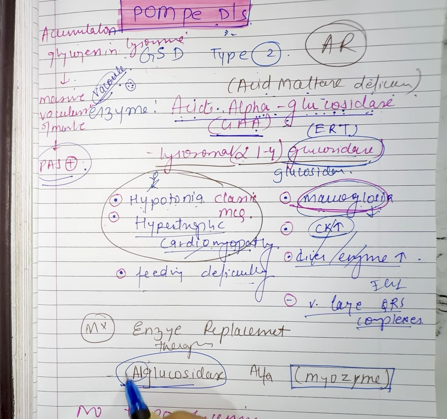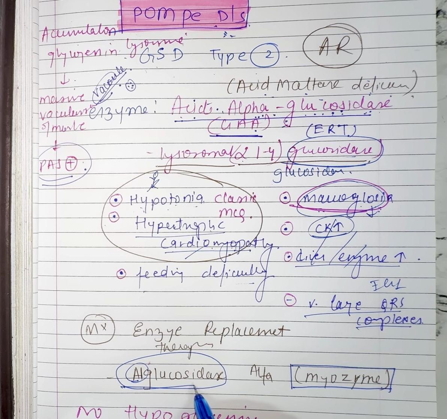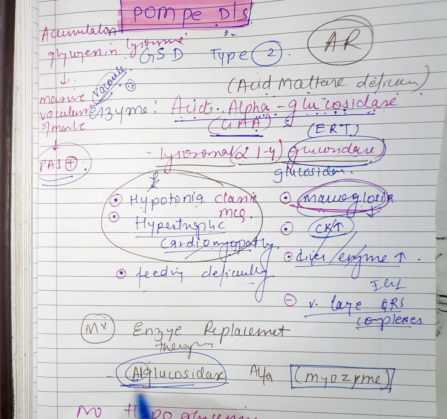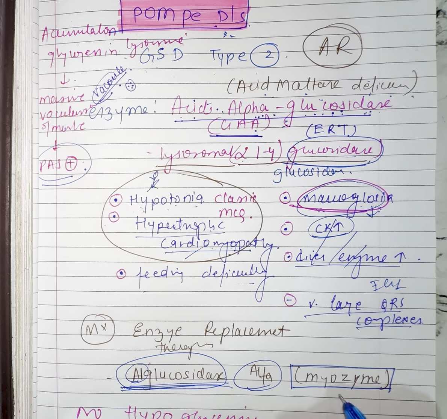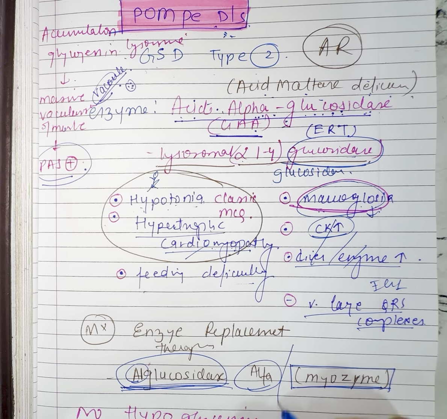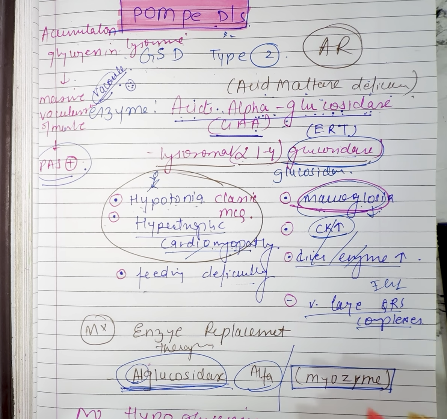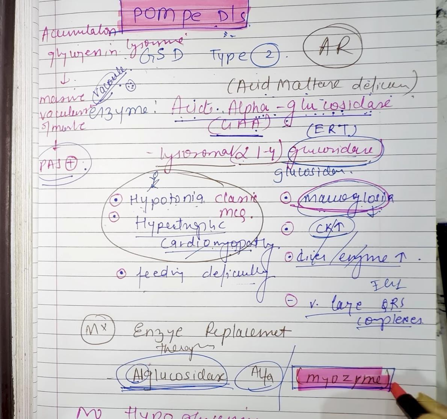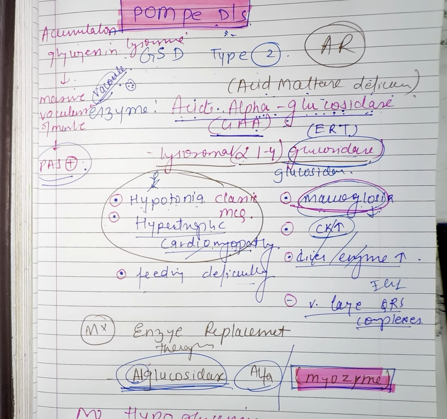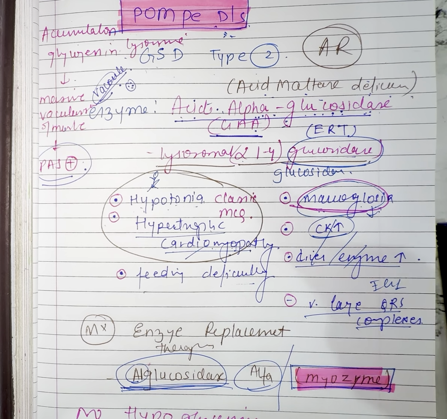that is glucosidase, Alglucosidase alpha, also known as Myozyme. Okay, that is also known as Myozyme. So we have to remember this only, Myozyme. Just remember Myozyme along with Alglucosidase. What is deficient? We are just giving it recombinantly, right?